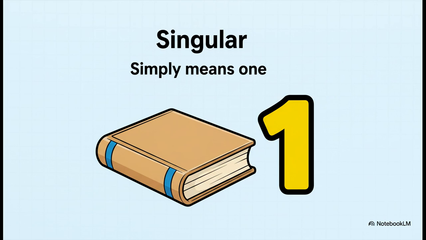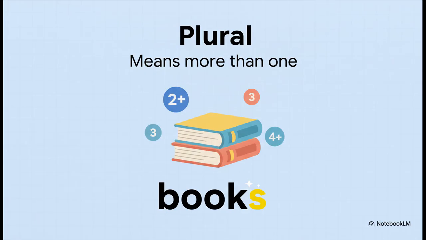For example, if you have one book, that's a singular noun. And if singular means one, well, you guessed it. Plural just means more than one. It could be two or three or even 100. So if you have two books, you're using a plural noun. See that little S that popped up on the end?